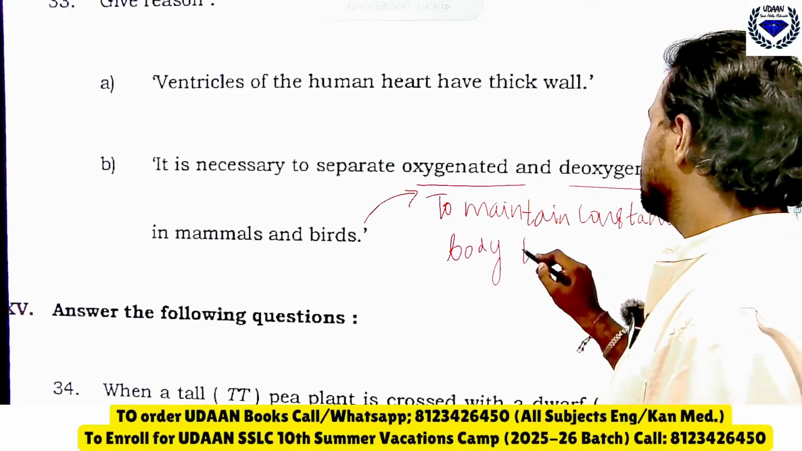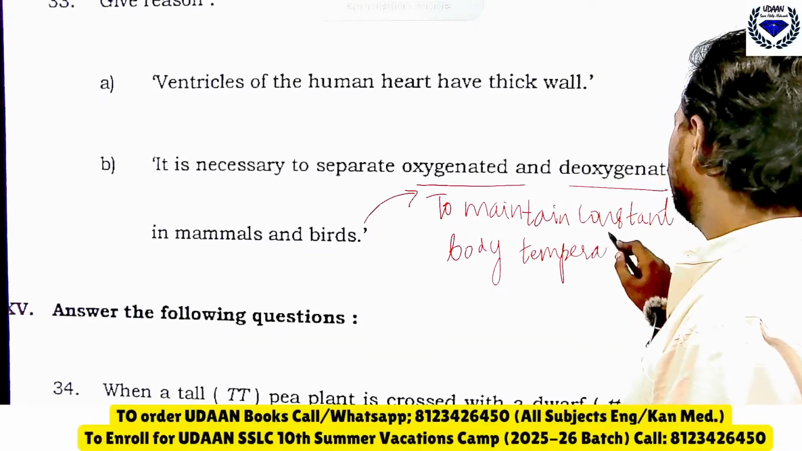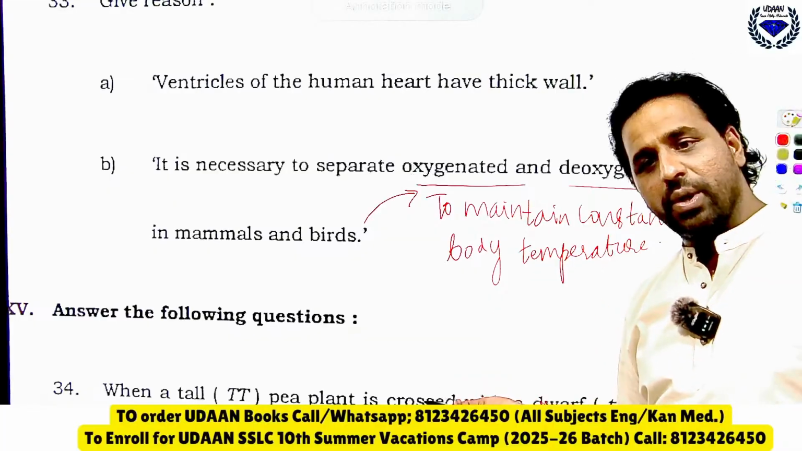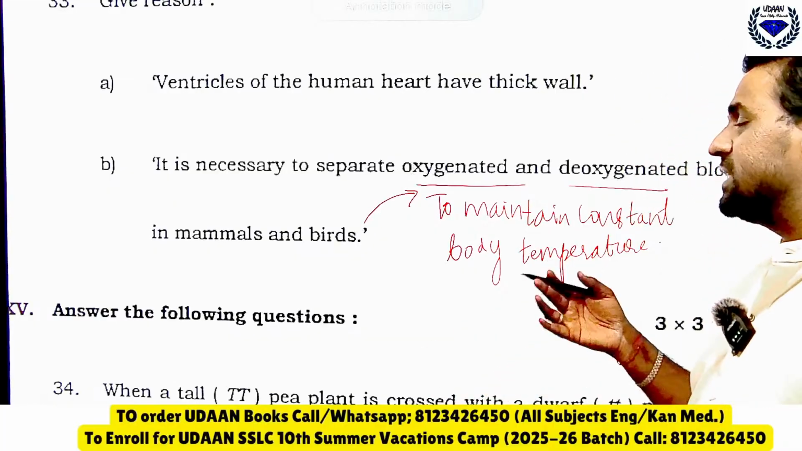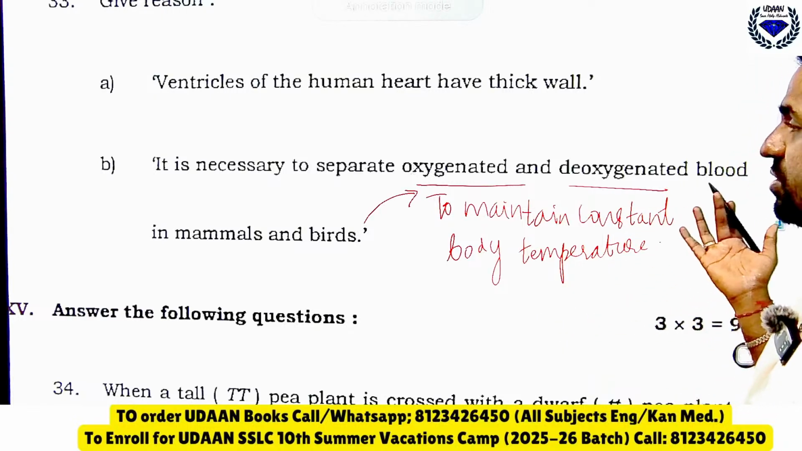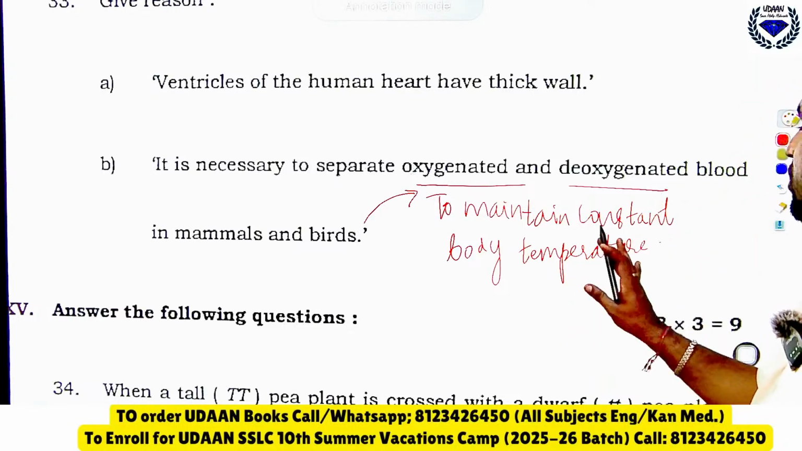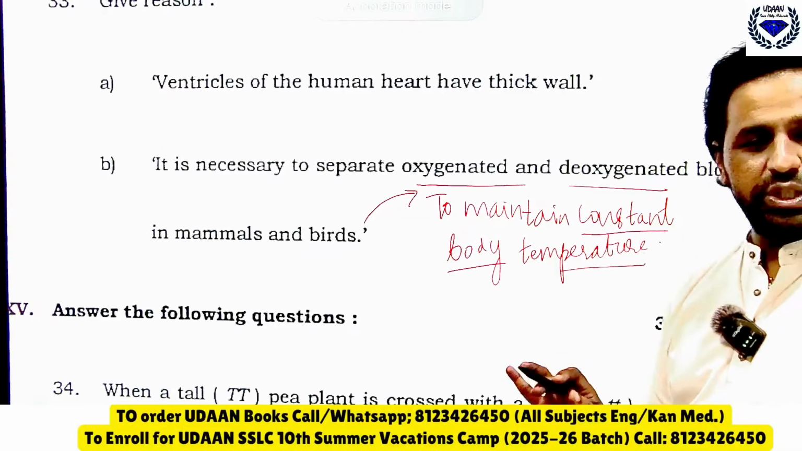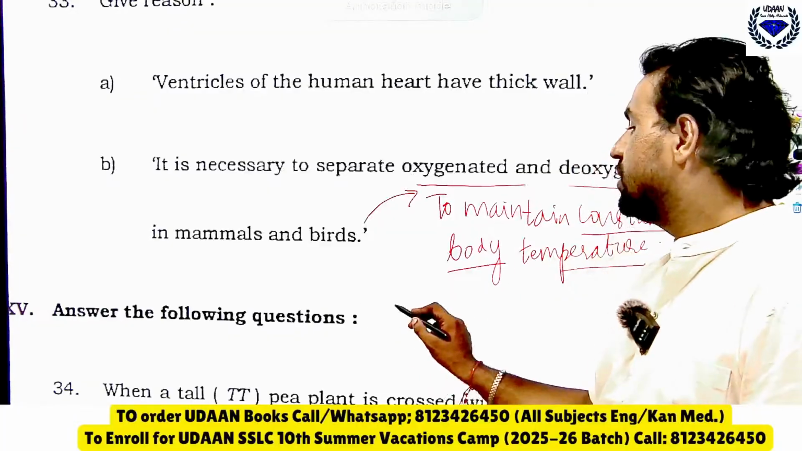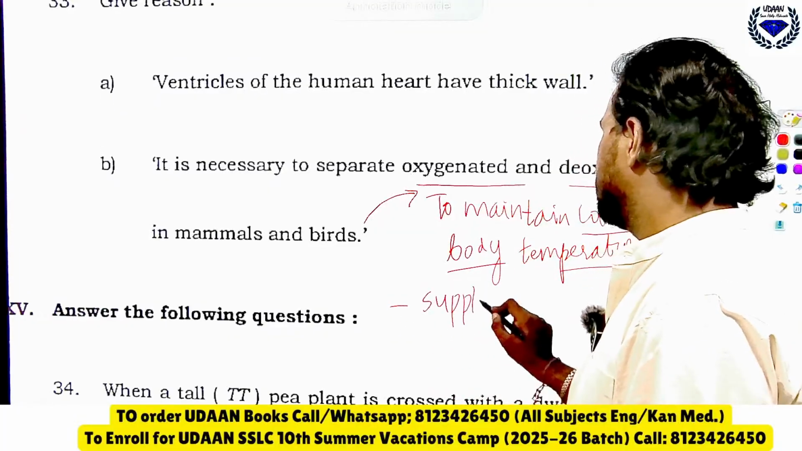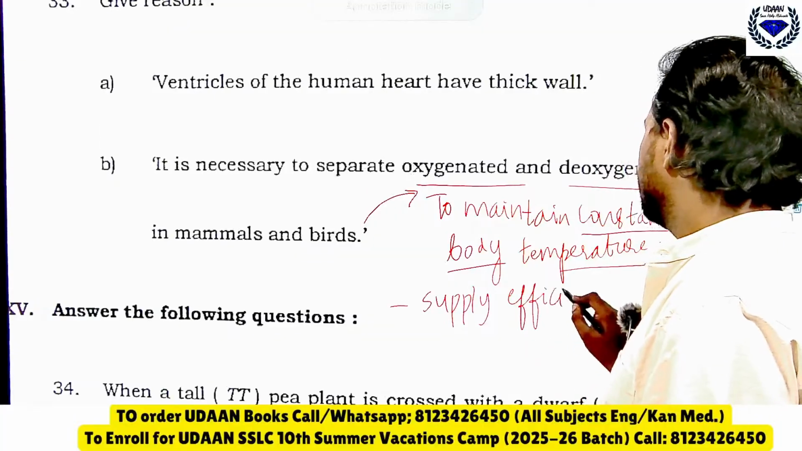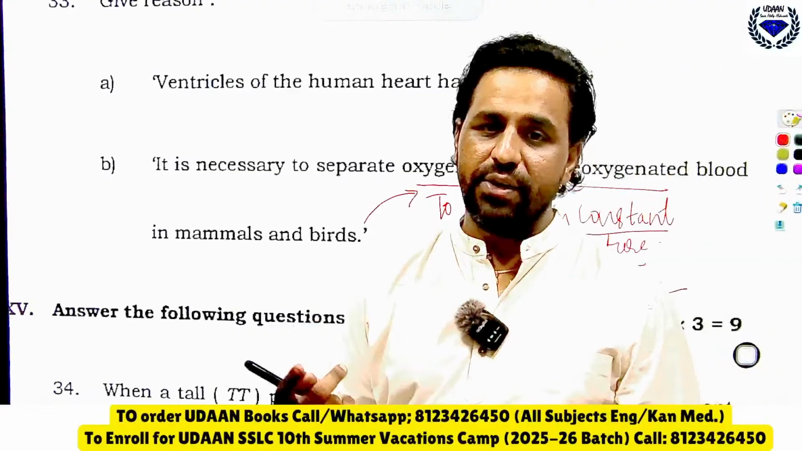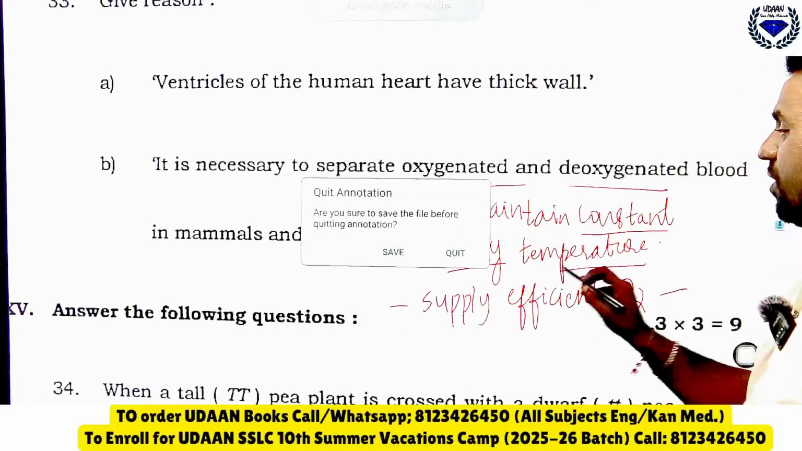ನಮ್ಮ ಬಾಡಿ ಟೆಂಪ್ರೇಚರ್ ಮೇಂಟೈನ್ ಆಗಬೇಕಂತ ಹೇಳಿ ನಮ್ಗೆ ಏನು ಬೇಕು ಹೇಳಿ, ಆಕ್ಸಿಜನೇಟೆಡ್ ಮತ್ತು ಡಿಆಕ್ಸಿಜನೇಟೆಡ್ ಬ್ಲಡ್ ಸಪರೇಟ್ ಇರಬೇಕು. Any other reason, you know, it is necessary to separate oxygenated and deoxygenated blood in mammals and birds because to maintain constant body temperature. That is the answer. And to supply efficient oxygen to the cells. So these are the two reasons we need the separate oxygenated and deoxygenated blood.